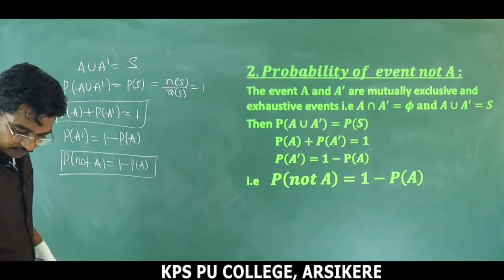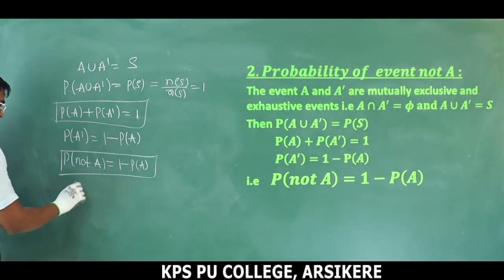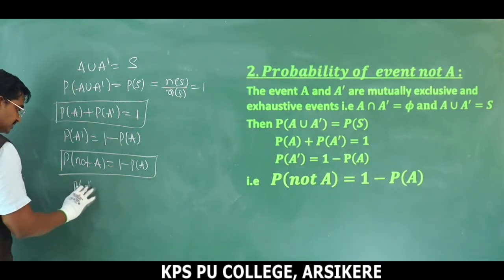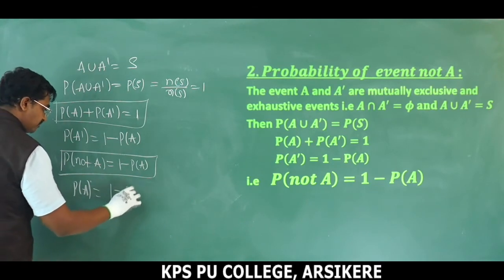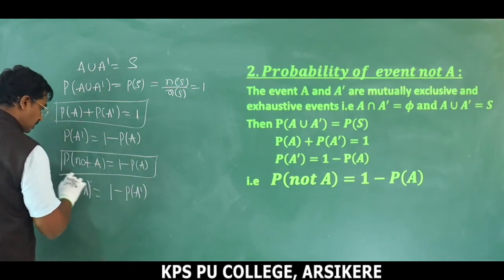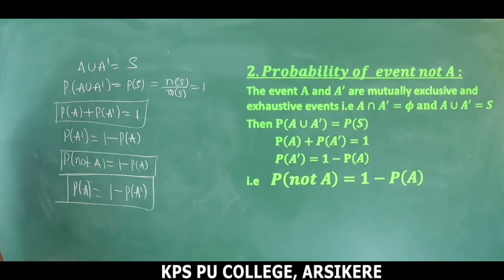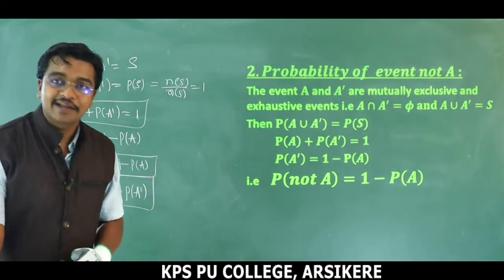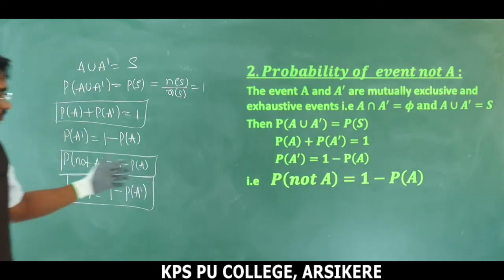Another thing I will write here. P of A is equal to 1 minus P of A dash. This is also very important. Probability of A is equal to 1 minus probability of not A. Understood, children? Take a pause and note down.